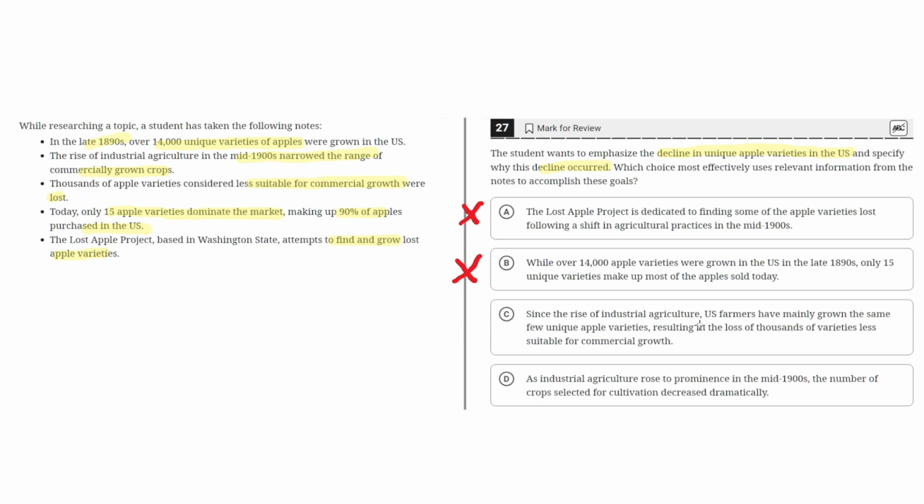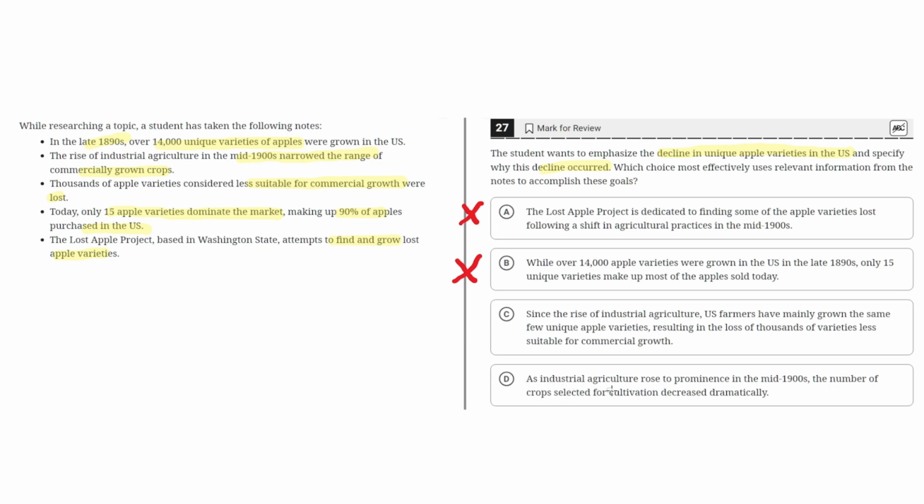So this is seen here, where it shows that the rise of industrial agriculture led to U.S. farmers growing the same few unique apple varieties, and this resulted in the loss of thousands of varieties less suitable for commercial growth. Therefore, C seems to be the correct answer.